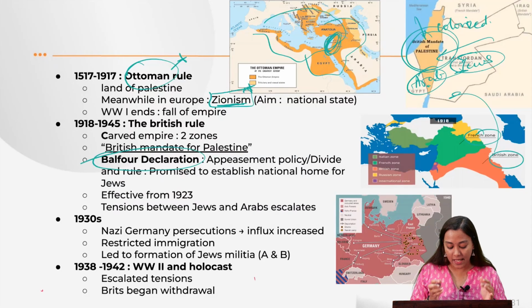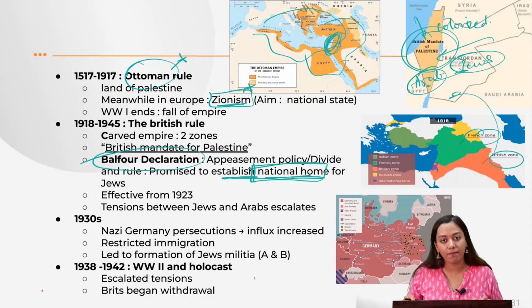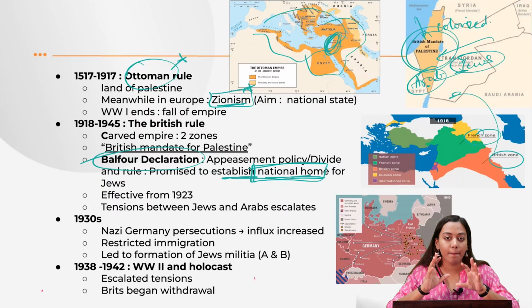This, for the first time, promised the Jews to establish their national home in the British Mandate of Palestine, which means now they will be officially permitted, or officially allowed the immigrant passes and also the residence passes to establish themselves in the land of Palestine.